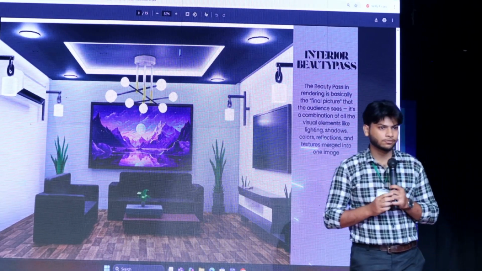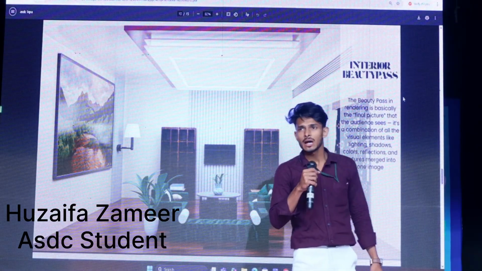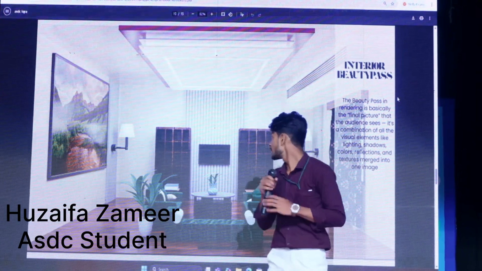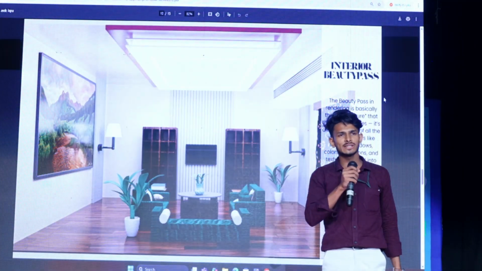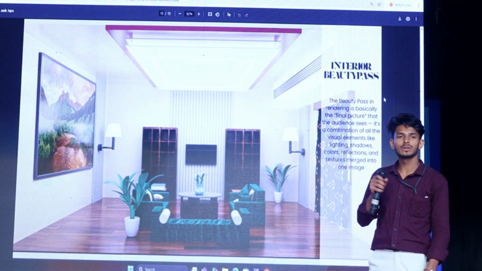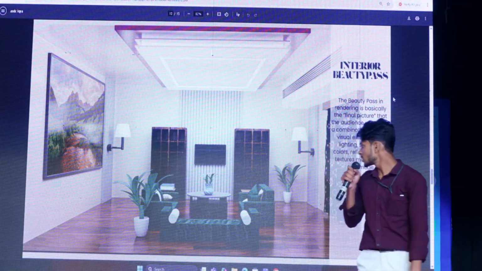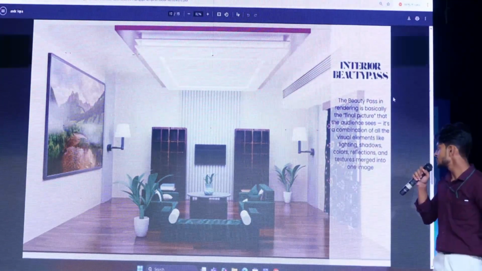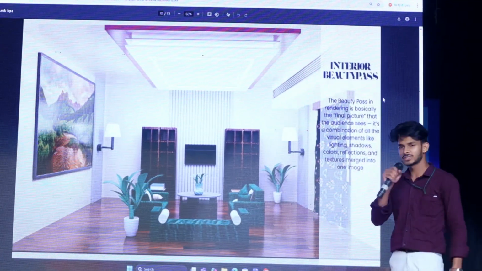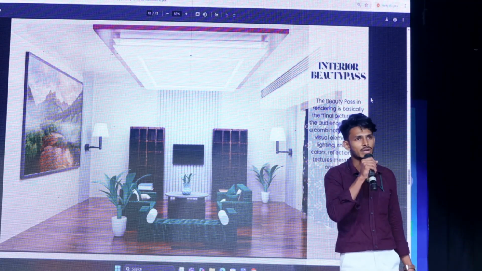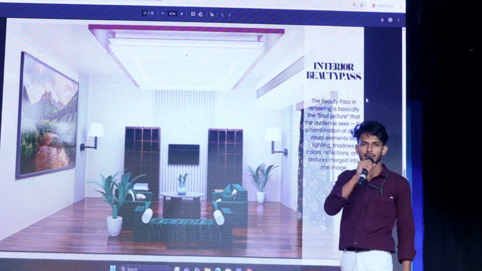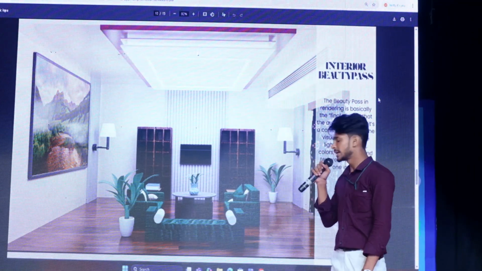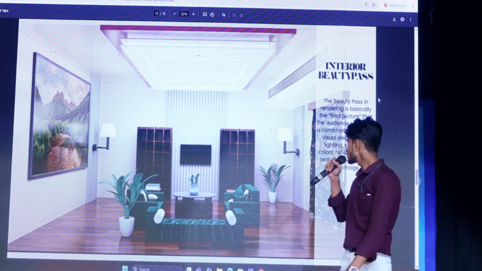Thank you. Good afternoon to everyone. I am Mohammad Zaifa Zamir and today I am here to present my modern living room design that I created in Autodesk Maya and rendered with Arnold for a realistic finish. I modeled each element from the sofas to the plant, added realistic textures and set up balanced lighting for depth and warmth. The wooden flooring, green velvet sofas and indoor plants give a fresh yet elegant look, while artwork and curtains add personality.